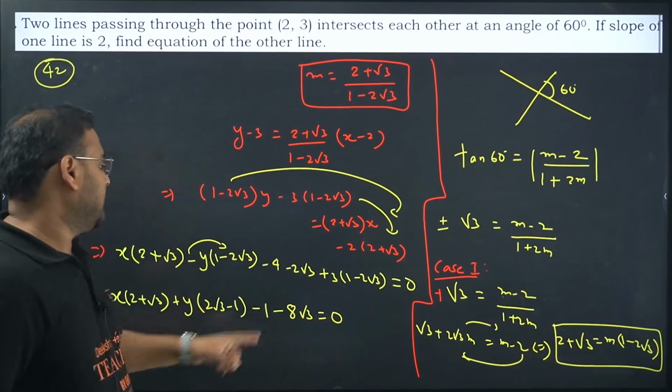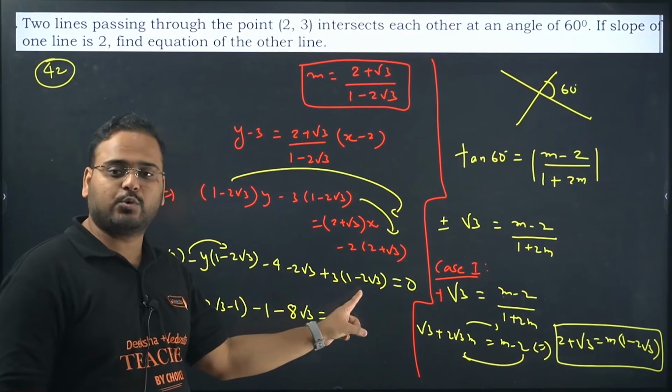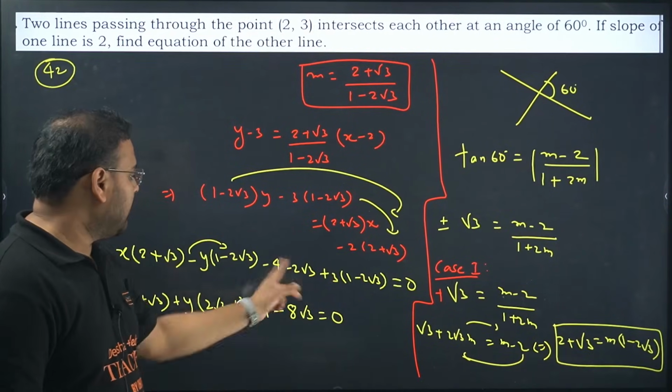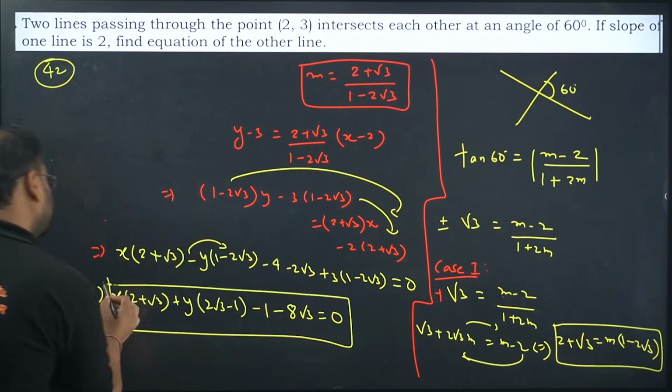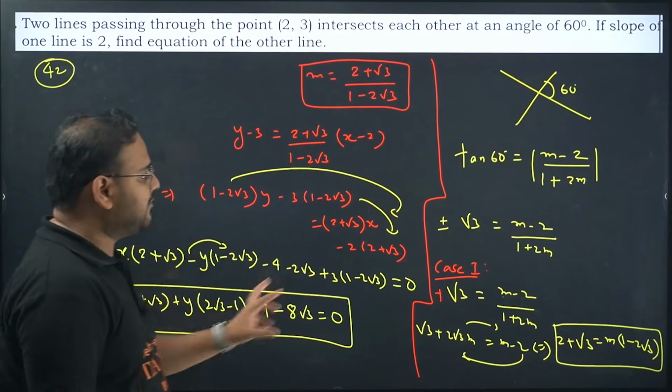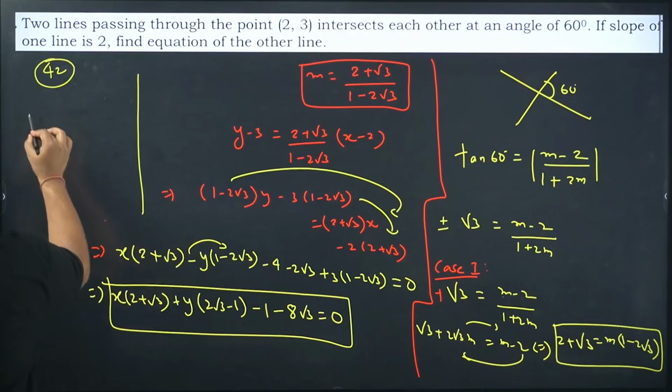Please cross check. Minus 2 root 3 and 3 into 2, minus 6 root 3. So add them, minus 8 root 3, and minus 4 plus 3 is minus 1. This is your final answer for first equation. Same way, this is for the case 1. You can find the case 2 also from your side. Try case 2.